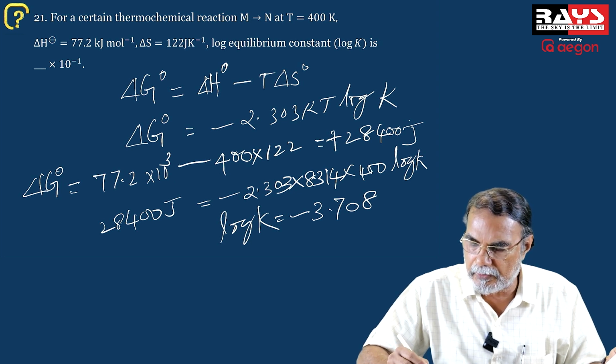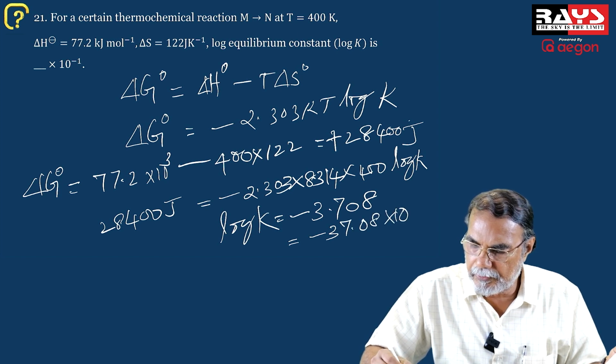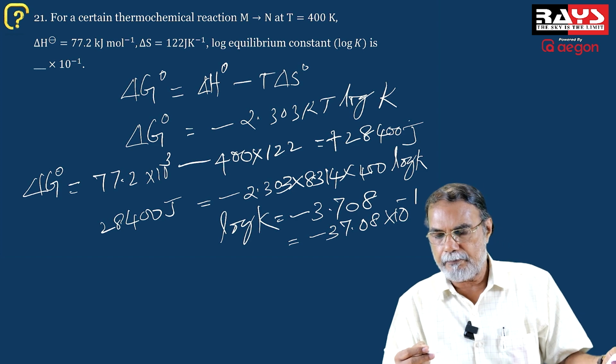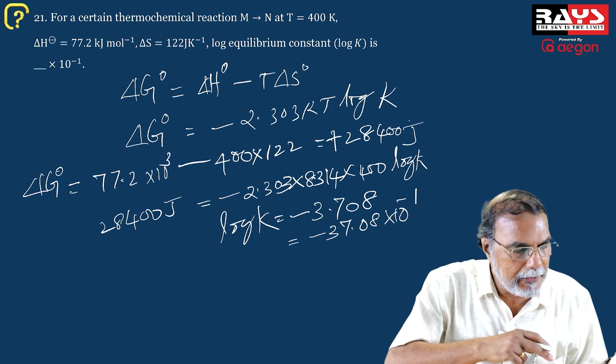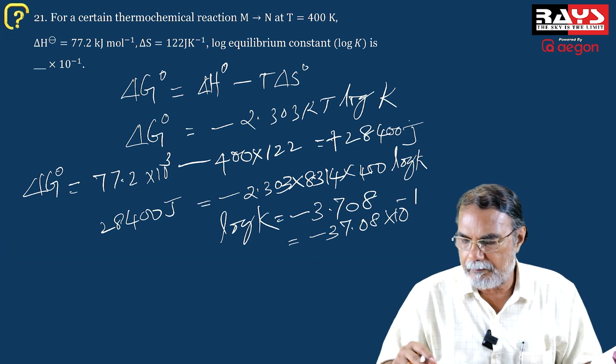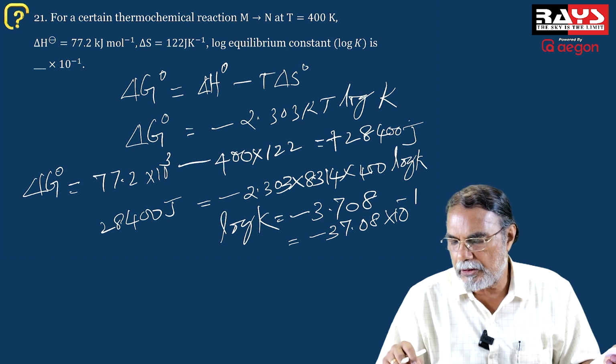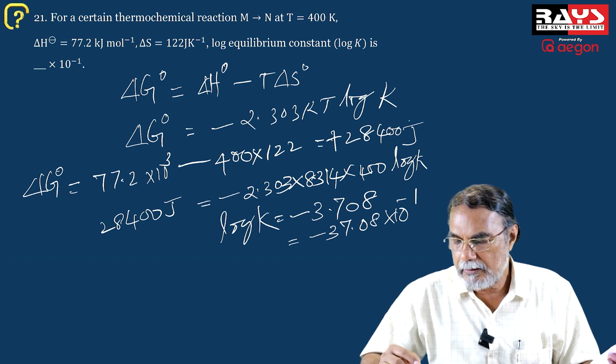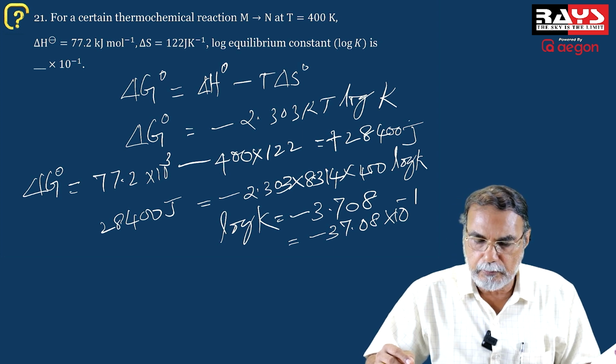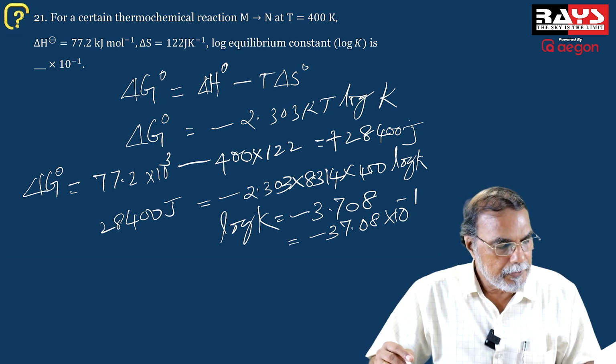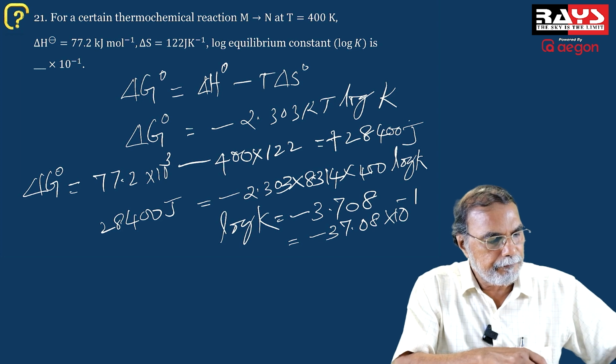Into 10 raised to minus 1 means minus 37.08 into 10 raised to minus 1. Isn't it? So that will be the value. It is 37. You can neglect the 0.08. So the value is minus 37 into 10 raised to minus 1. Okay? So that is that question.